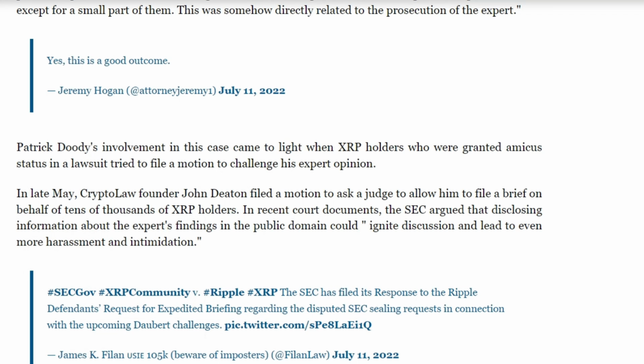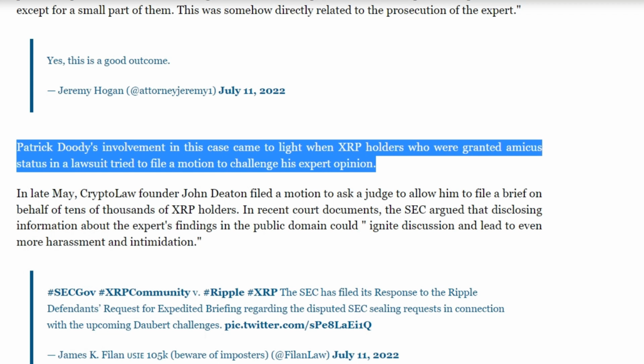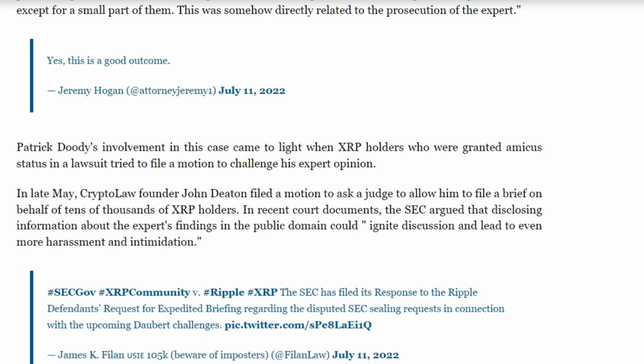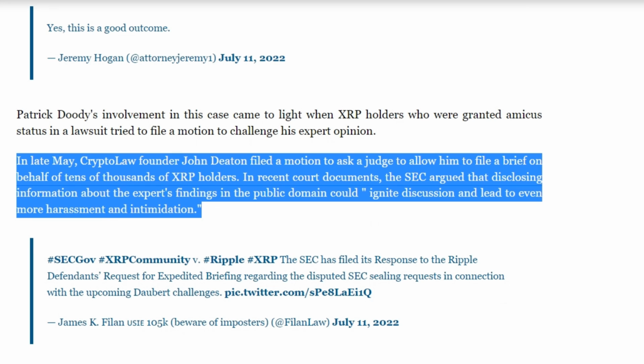Patrick Doody's involvement in this case became known when XRP holders who received amicus status in the lawsuit tried to file a petition challenging his expert opinion. At the end of May, CryptoLaw founder John Deaton filed a motion to ask a judge to allow him to file a briefing on behalf of tens of thousands of XRP holders.